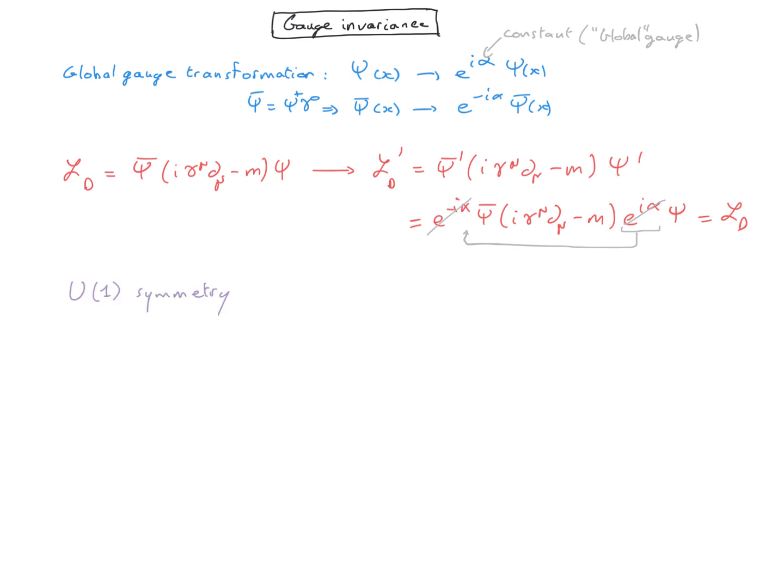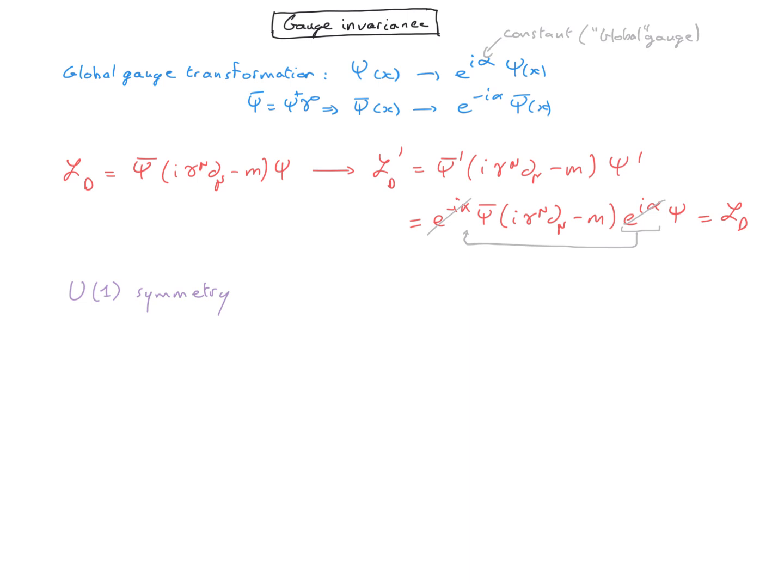In the language of group theory, it's called a U1 symmetry. That's because the transformation is unitary, therefore we have a U for unitary. And it's also represented by 1 by 1 matrices, because exponential I alpha is just a number. And that's why we have 1, because it's a 1 by 1 matrix.